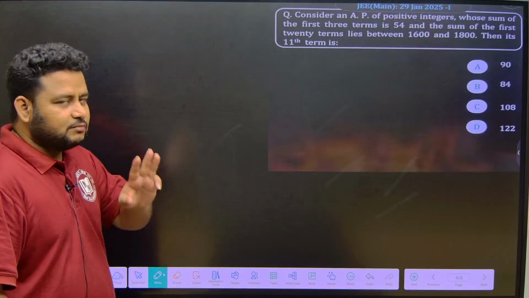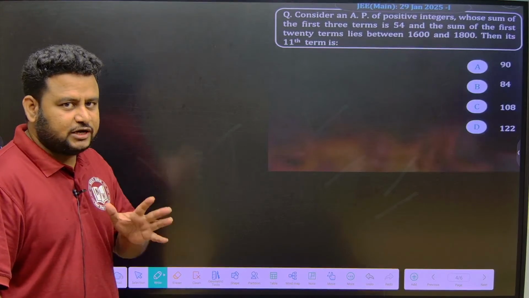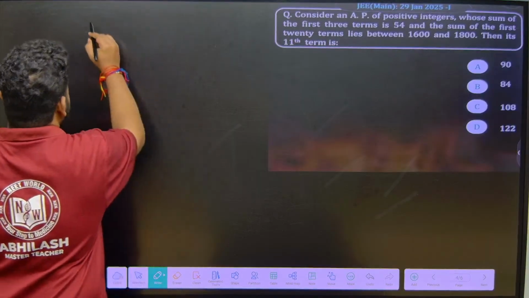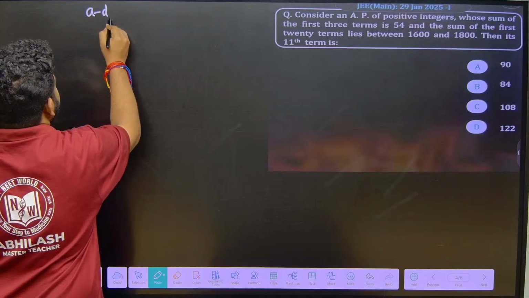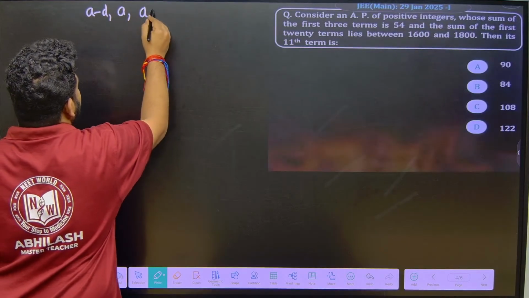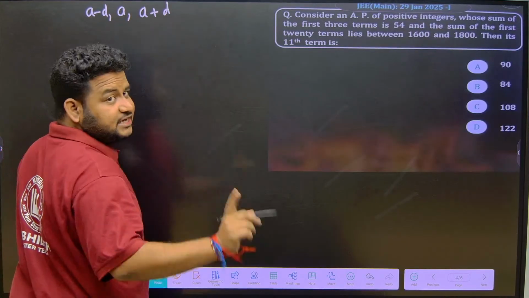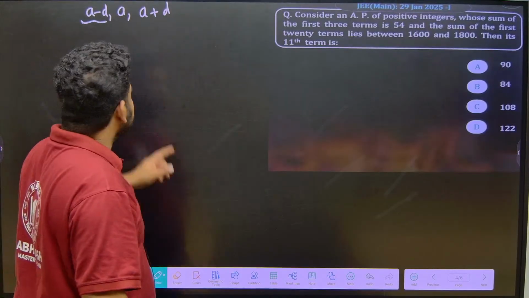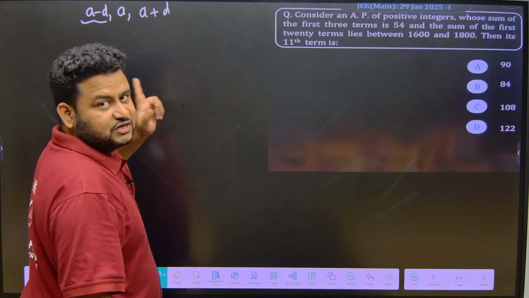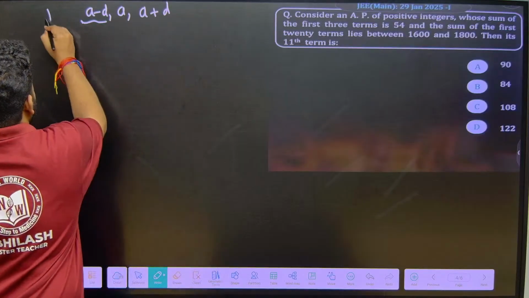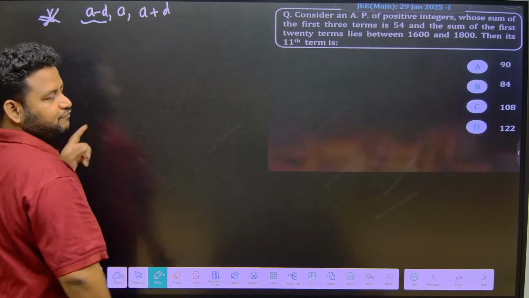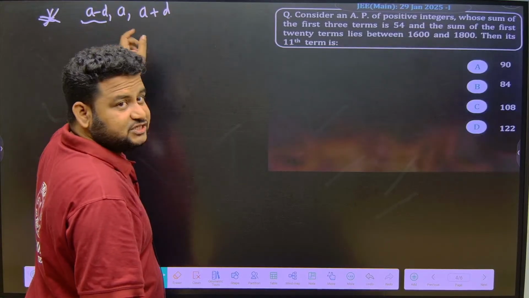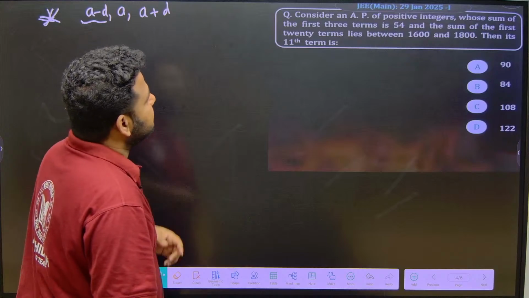Okay, they are talking about 3 terms. 3 terms means what? I told you in the concept class, sequence and series AP. If they are talking about 3 terms, we should take the terms like this: A minus D, A, A plus D. So here the first term is what? This is my first term, not A. Okay, A is not the first term. A minus D is the first term. So please have a note of it. Please be careful, here you can go wrong. First term is A minus D, it is not A.